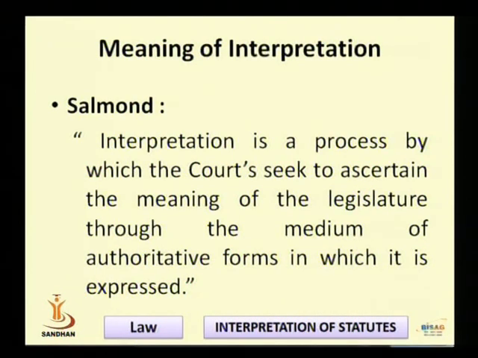It is a continued process. It is not that once he interprets the provision, the process ends. No. This is the continuous process by which the court seeks the ascertainment of whatever is written by the legislature.